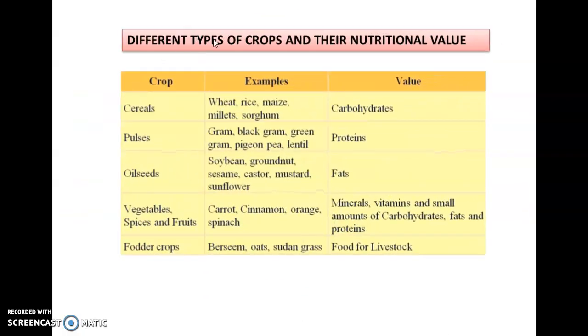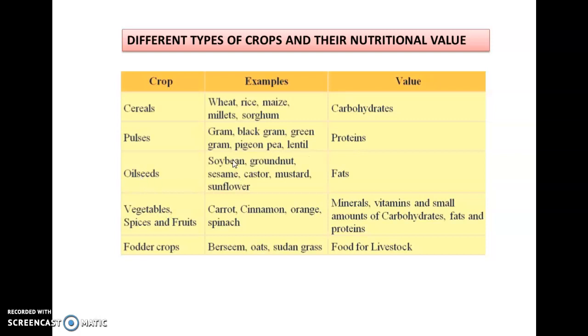Here are the different types of crops and their nutritional value. Cereals such as wheat, rice, maize, millet, sorghum are rich in carbohydrates. Pulses such as gram, black gram, green gram, pigeon pea, lentils are rich in proteins.